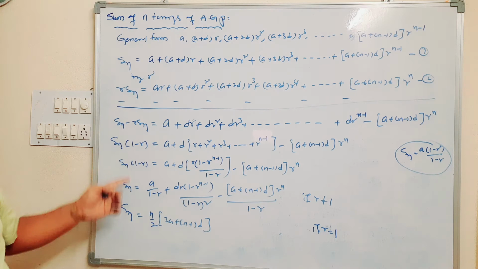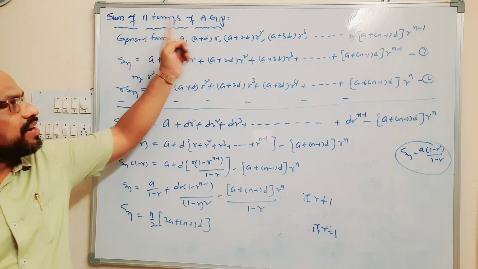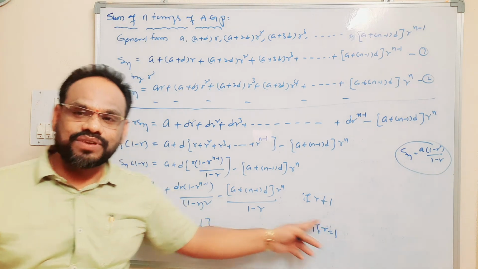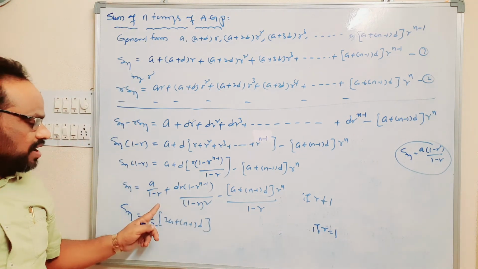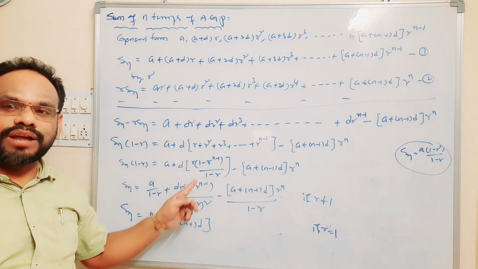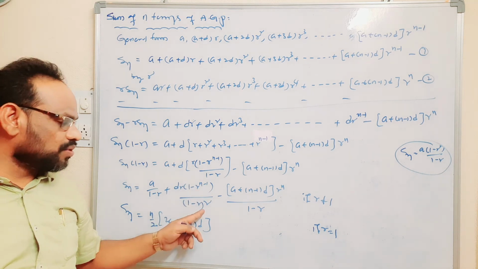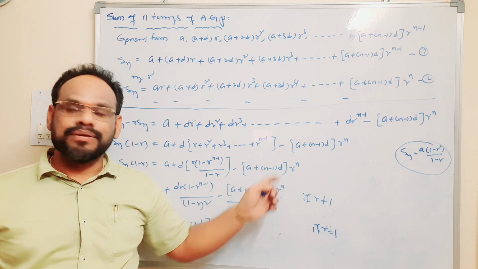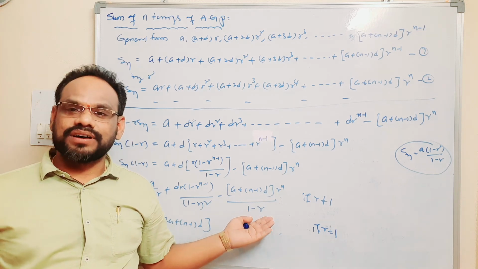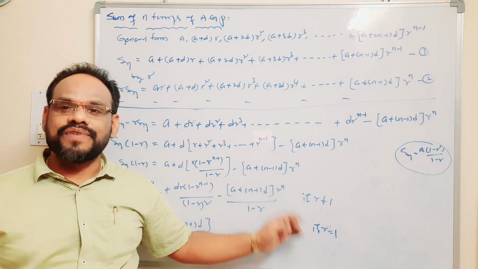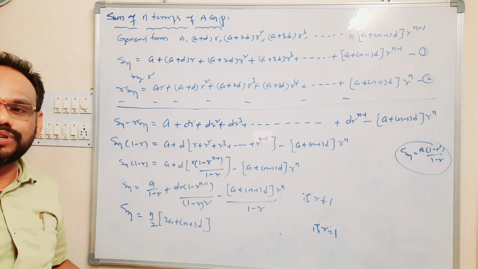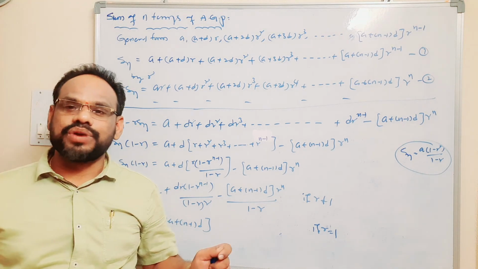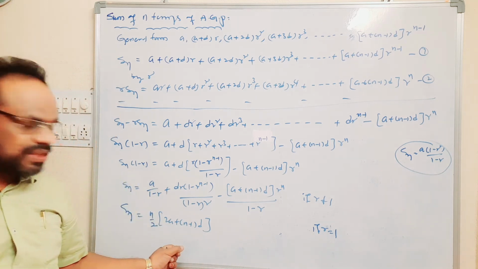So here also, sum of n terms of an arithmetic and geometric progression. If r is not equal to 1, Sn is equal to a by 1 minus r plus dr into 1 minus r power n minus 1 by 1 minus r whole square, minus a plus n minus 1 into d into r power n by 1 minus r. If r is equal to 1, clearly it is an arithmetic progression, Sn is equal to n by 2 into 2a plus n minus 1 into d.